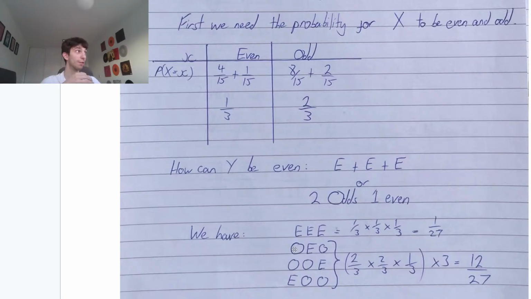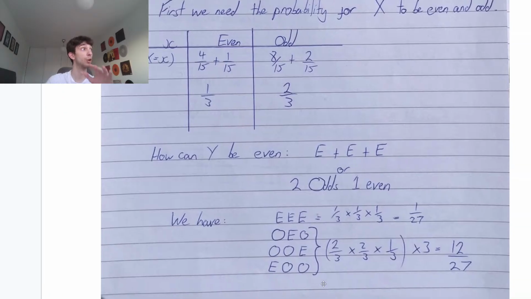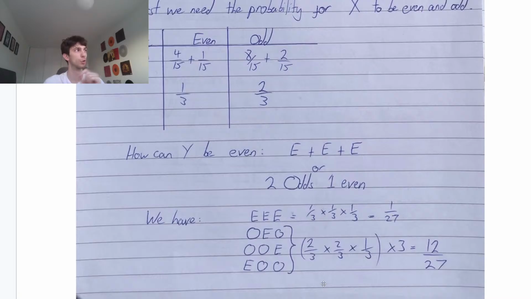Now, there are three different ways we can get two odds and an even. We can have odd, odd, even, or odd, even, odd, or even, odd, odd. That even number can be in the first, second, or third position, right? So there's three different ways to get two odds and an even. They can ask this kind of question. They could ask this in a tree diagram question as well, guys. So it might not just be in a tricky question like this. It could also be in a simpler question, but still knowing about these evens and odds.